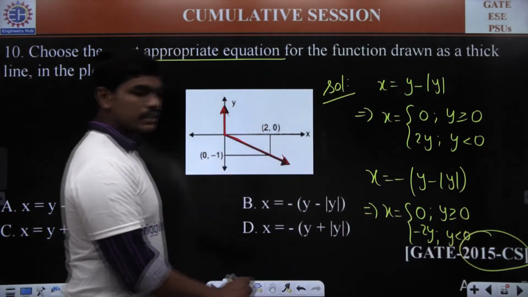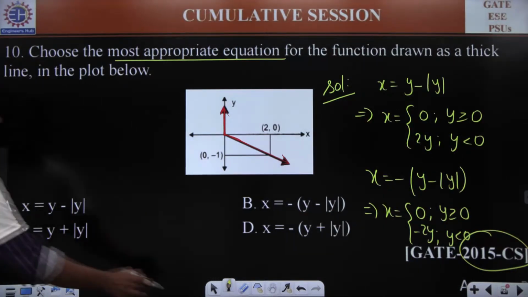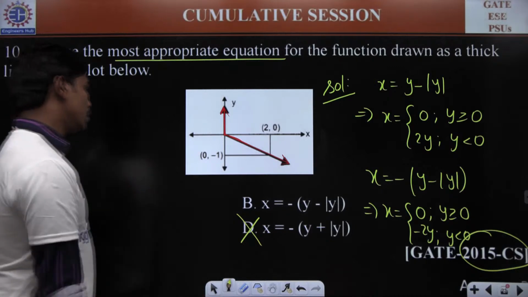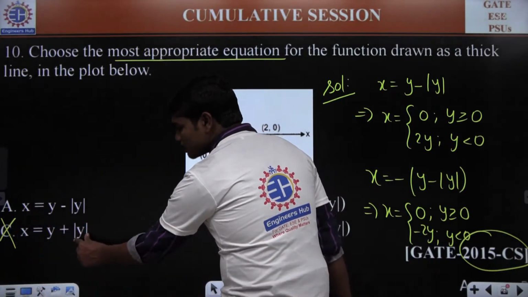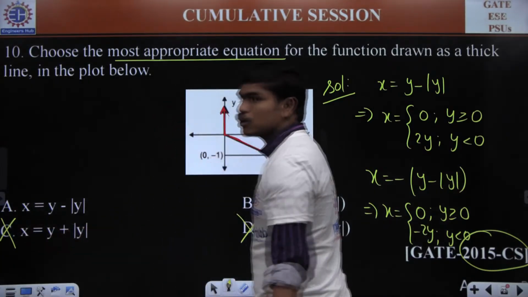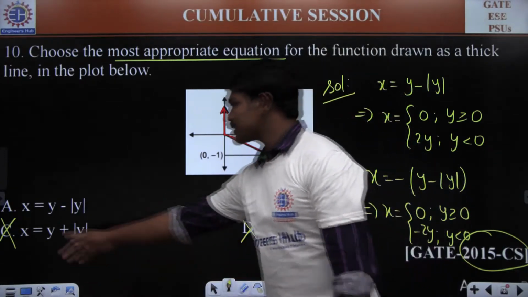Similarly, if you do for other options, one thing is very clear: this C and D will give you wrong answers. Correct? Because look carefully. Whenever y is positive, if you take mod y equal to y, then x is equal to 2 times y. Means whenever your y is positive, you should have some value for x.